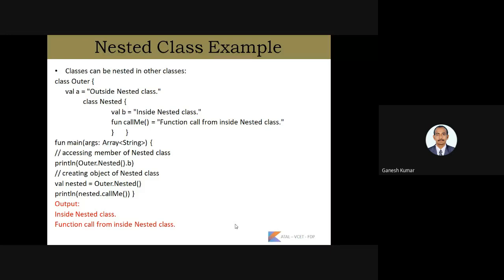Similarly, with the help of the object created for the base class, we can access both the statements given inside the class. Here, val nested = Outer.Nested(). Outer is the class, and with the help of Outer.Nested, we are accessing the callMe function declared inside the nested class.